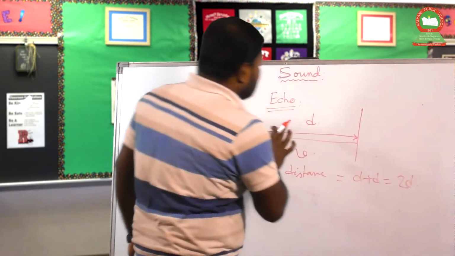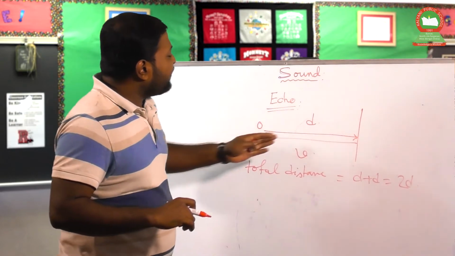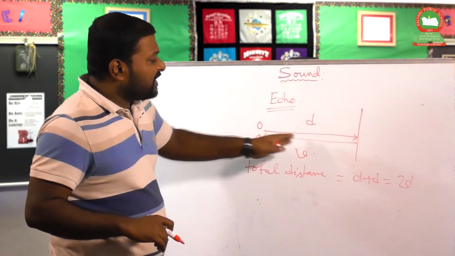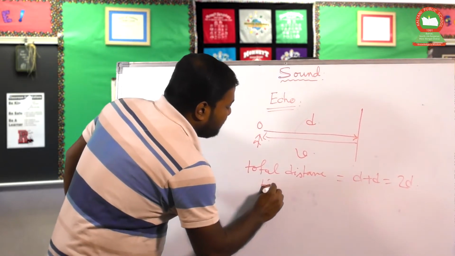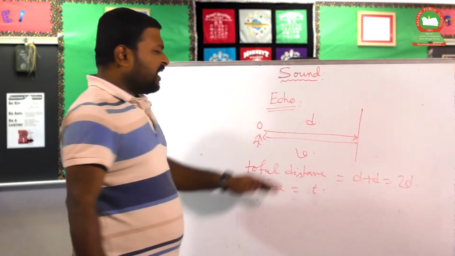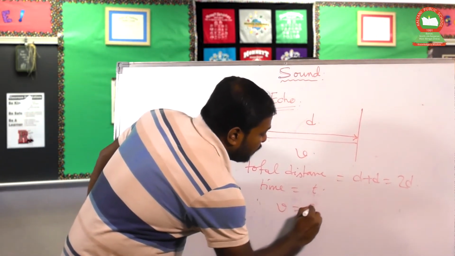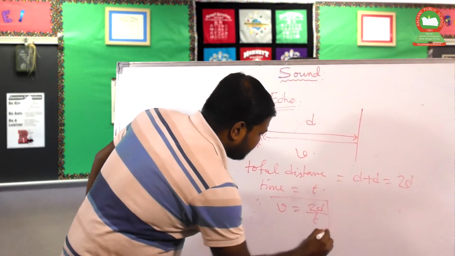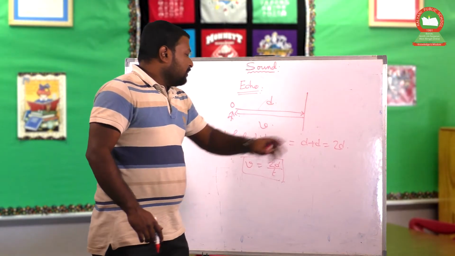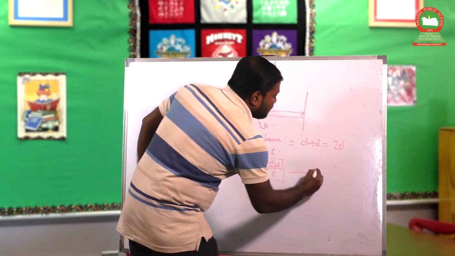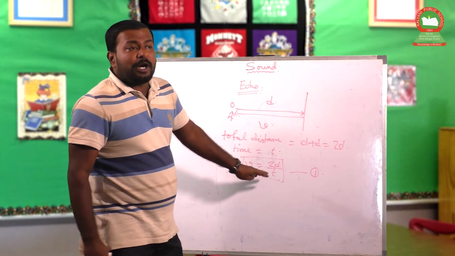Why d plus d? Because sound travels in this direction a distance of d and is reflected back the same distance, which is d. So the total distance is 2d, and let the time be t. Distance divided by time gives the velocity, so v equals 2d by t. From this equation, we can calculate d, t, and v if two of them are given.